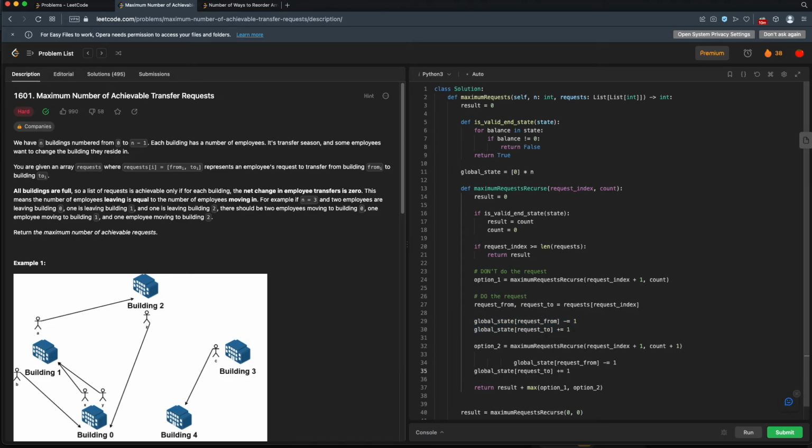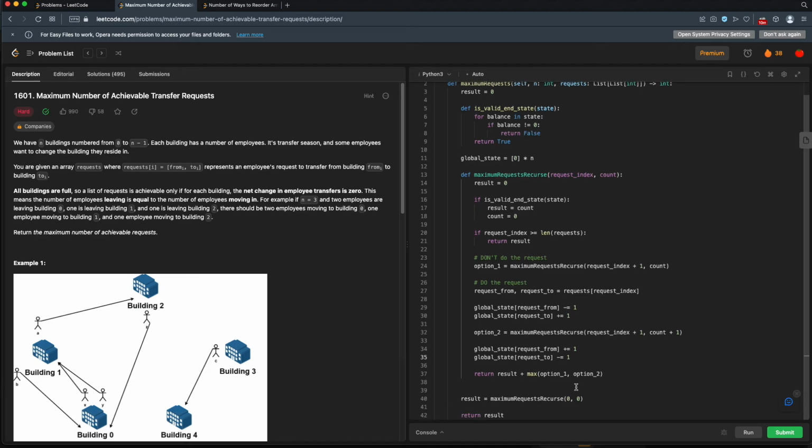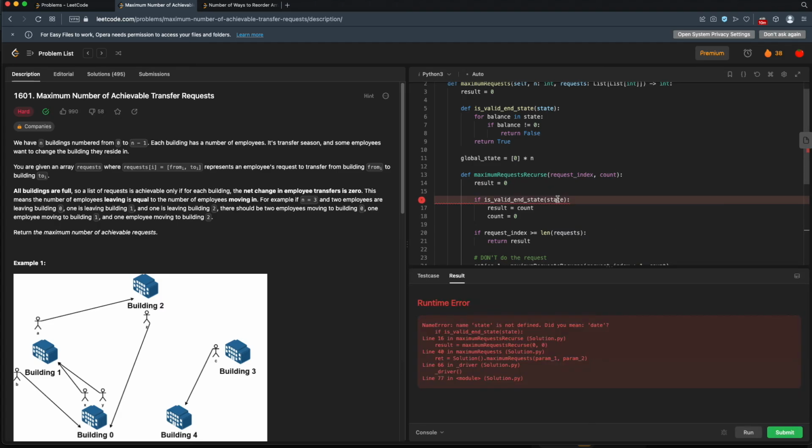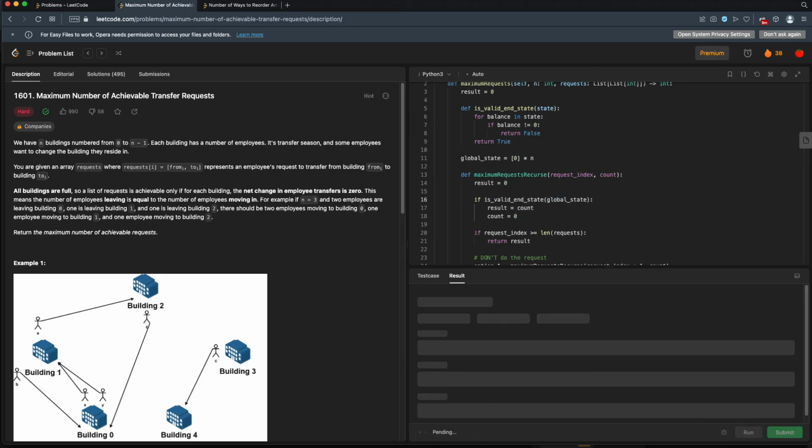So now we come back here. And this global state, instead of subtracting one from the from, we'll have to add one back to the from, and we'll subtract one from the to. Okay, so this is keeping one global state instead of having to copy the state every time. Let's see if I missed anything. I think I got it all. Let's give this a shot. All right, so here I have to pass in the global state. All right, try that one more time.